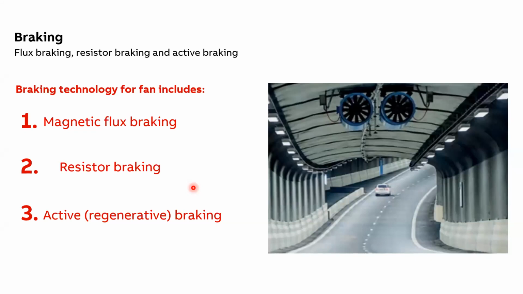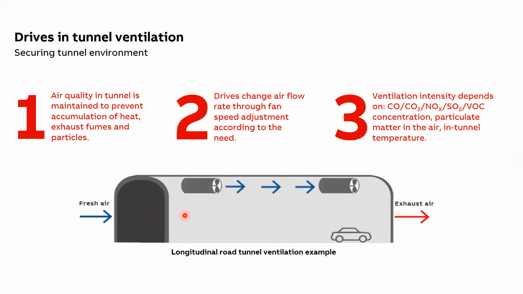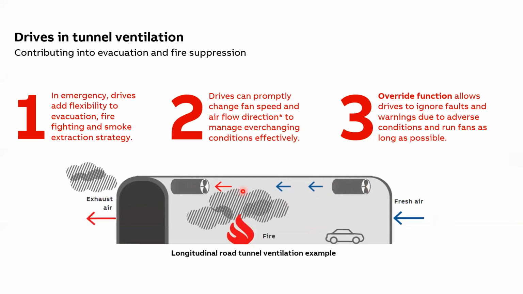Braking means the time when your motor or the fan has to stop in a very short duration of time. As we saw, if you look at these two pictures, in normal conditions fresh air enters the tunnel and exhaust air goes out from the other direction. But in case of fire, the direction of the fan is reversed, because here you want to exhaust the smoke from inside the tunnel. So you have to change the direction of the fan. The same fan which was acting as a fresh air supply is now rotating in reverse direction and helping to remove the smoke from inside the tunnel.